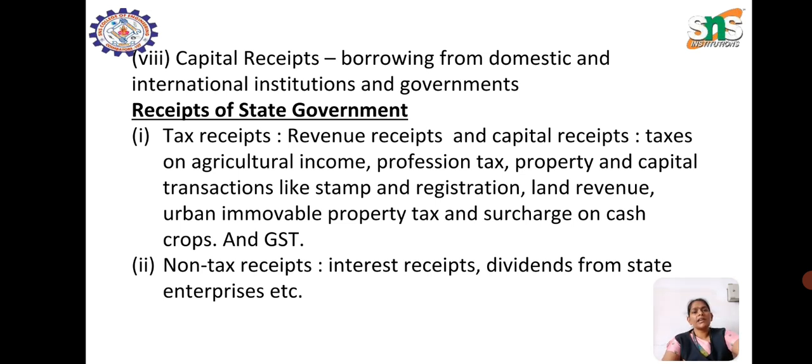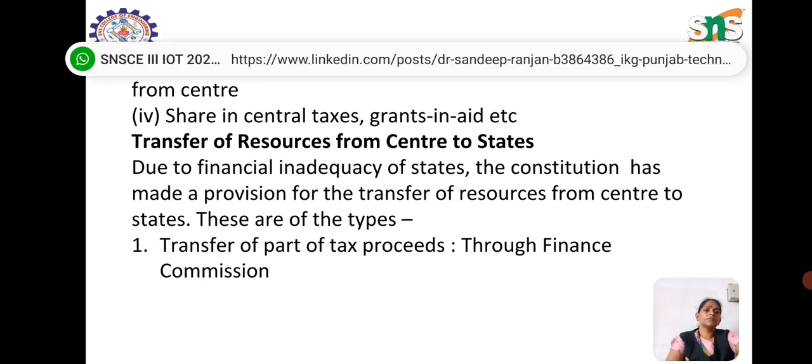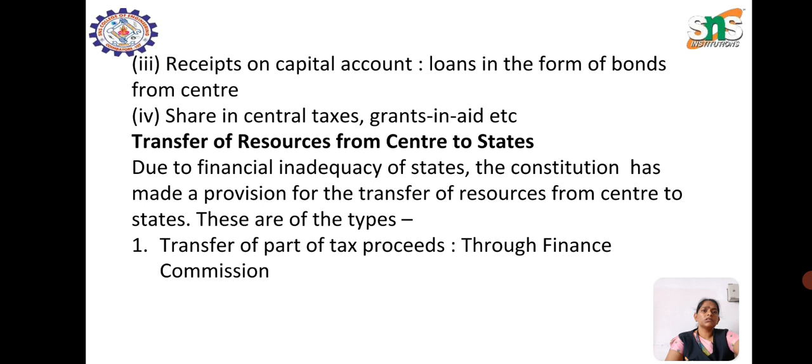Next are non-tax receipts, which are interest receipts and dividends from state enterprises. Next are receipts on capital account, that is loans in the form of bonds from the center, shares in central taxes, grants and aid, and the transfer of resources from center to states.